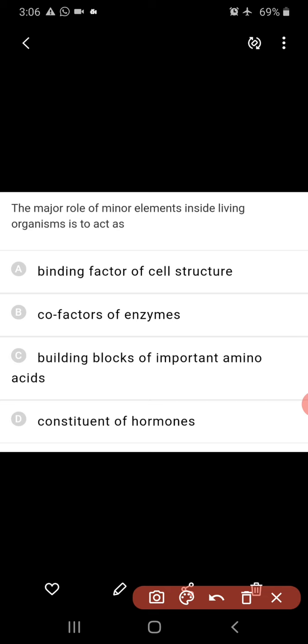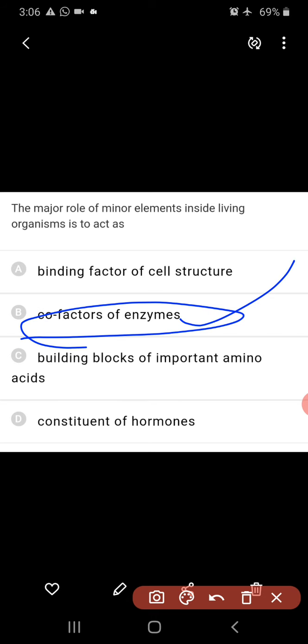Next, the major role of minor elements inside living organisms is to act as, actually, most of the minor elements act as cofactors for the enzymes. So here it is important we remember the major role of the minor elements in living organisms is to act as cofactors.